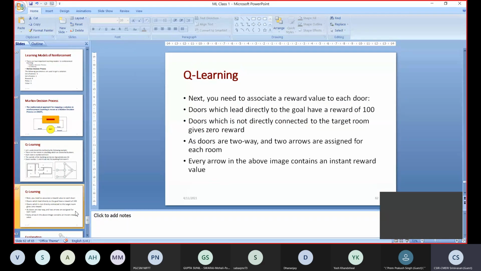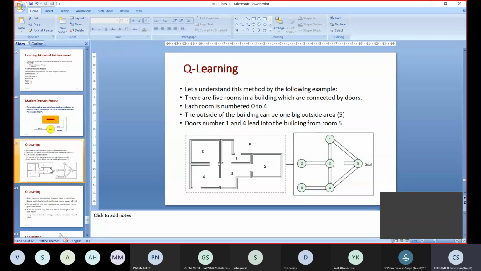Hope you understood the problem. We have five rooms in your house. In that house, one robot is placed in room number 2, and we want it to go out to the garden, which is number 5. From state 2, I have to go to state 5, which is represented, as you can see, in circle form, with 0 to 5 marked. So consider we are starting from room number 2, the graph vertex 2. The goal is to go to 5, which is the garden.